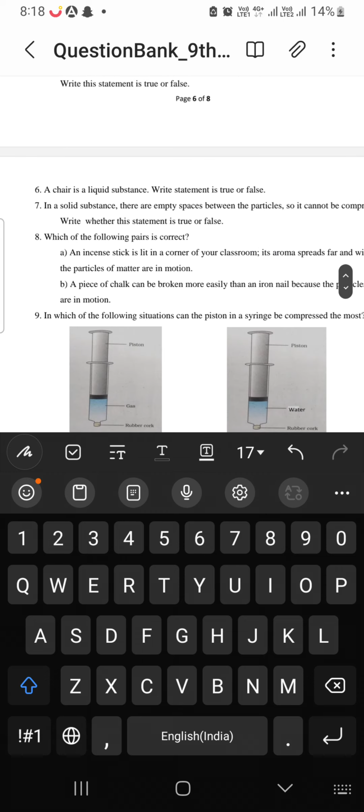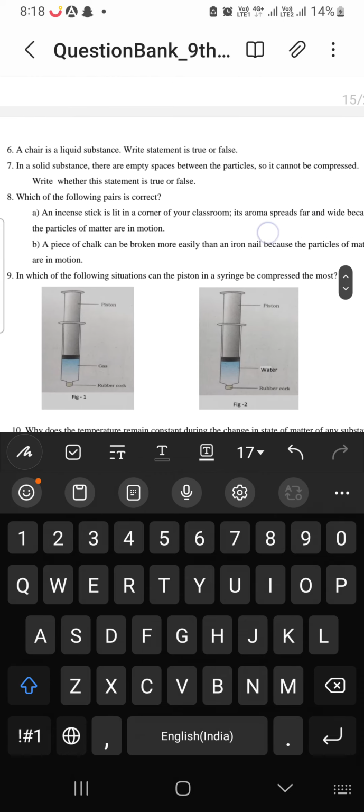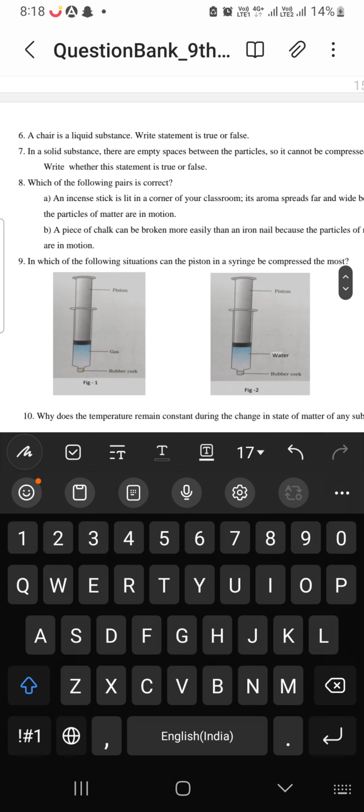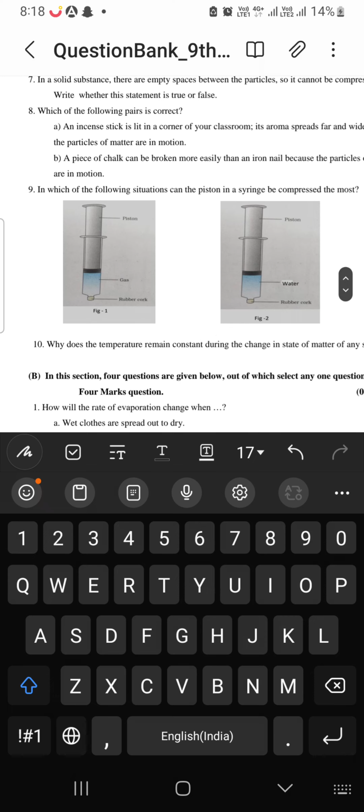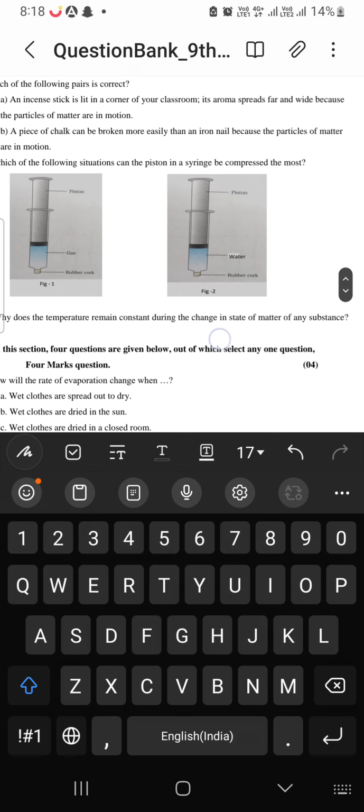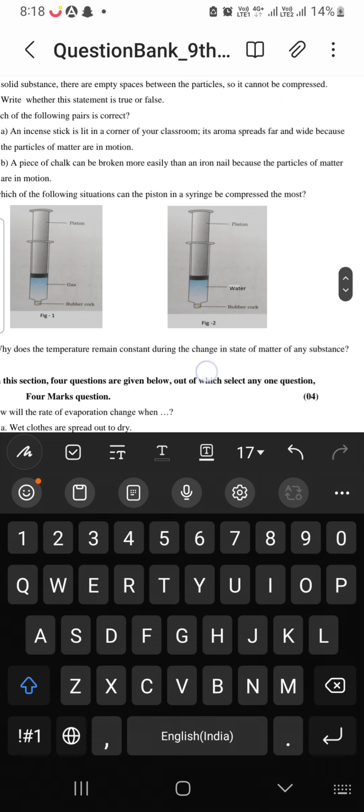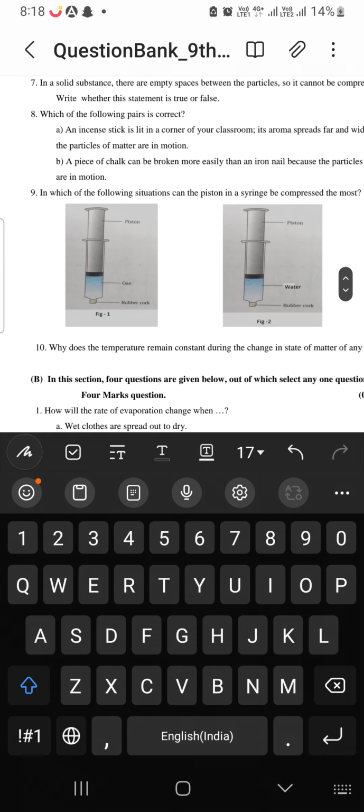Then 6, a chair is a liquid substance. Yes, it is true. In a solid substance, there are empty spaces between the particles, so it cannot be compressed. Again, it is false. In solid, we know the particles are compactly arranged. It cannot be compressed. Which of the following pairs is correct? First one is correct. See, an incense stick is lit in a corner of your classroom. Its aroma spreads far and wide because the particles of matter are in motion. So first is the correct one.